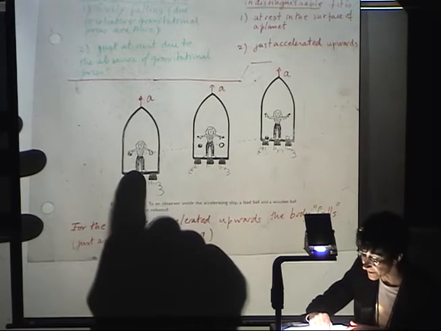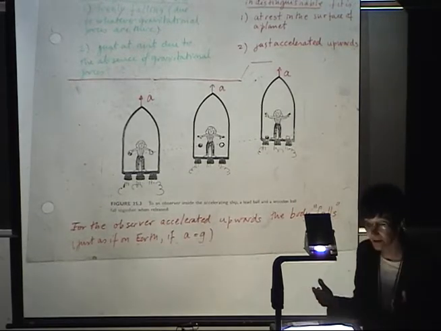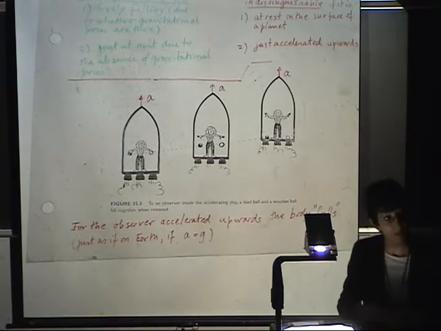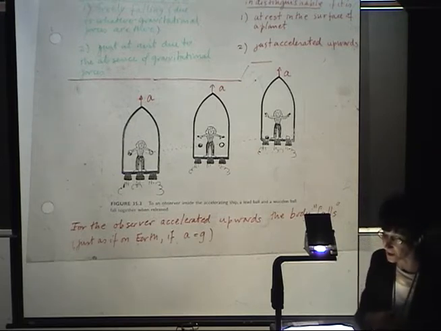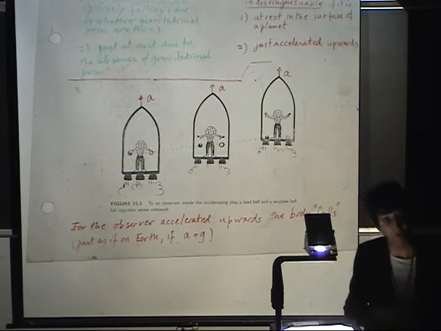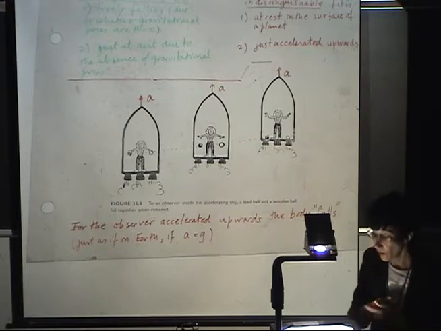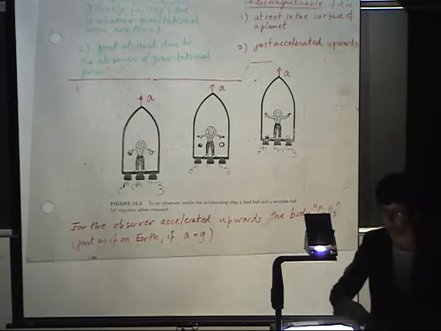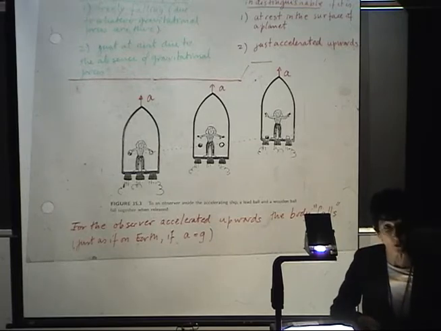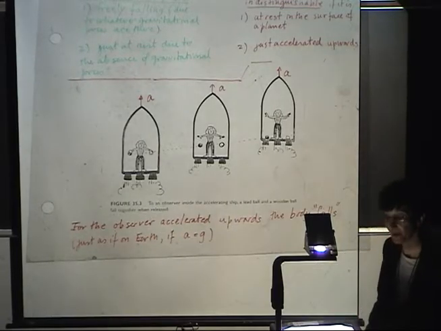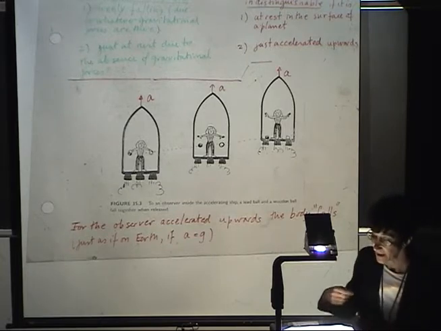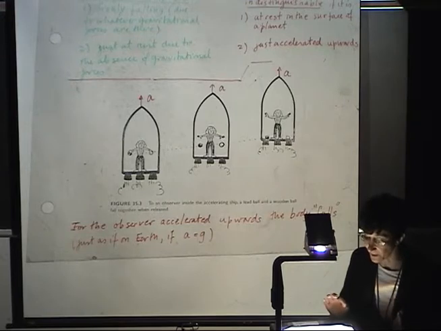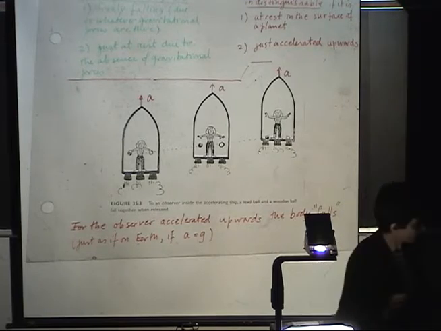So from the point of view of this lady, she cannot distinguish if the balls are approaching the bottom of the spaceship in an accelerated fashion because she is on the surface of the Earth and the balls are accelerated, or if the balls stay there and it is the floor of this elevator or spaceship that is approaching the balls. So for an observer accelerated upwards, the body falls just as if it were on Earth.